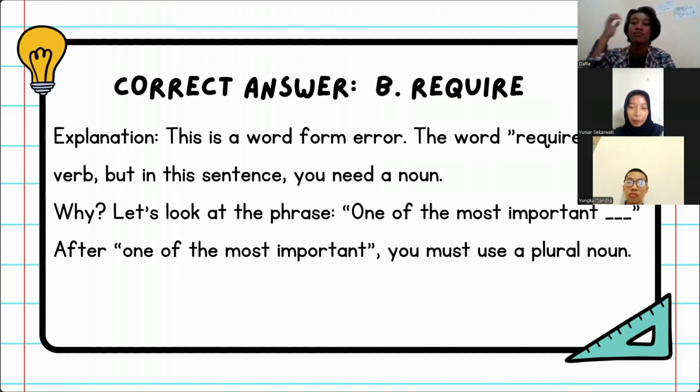Correct answer, B, required. Explanation. This is a word form error. The word required is a verb, but in this sentence you need a noun. Why? Let's look at the phrase one of the most important. After one of the most important, you must use a plural noun.